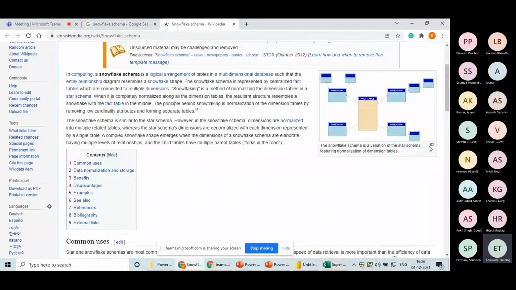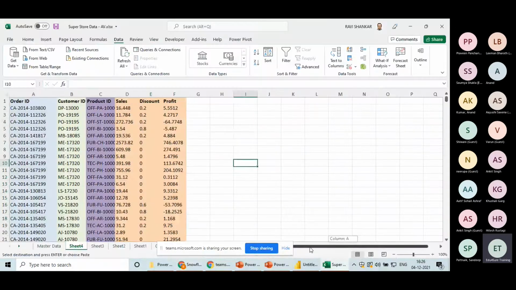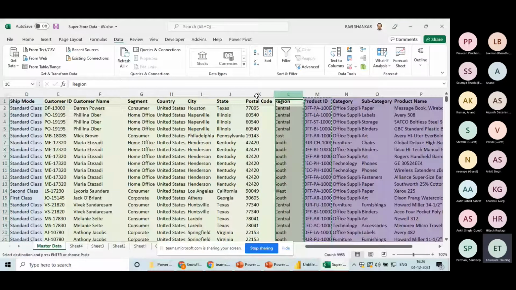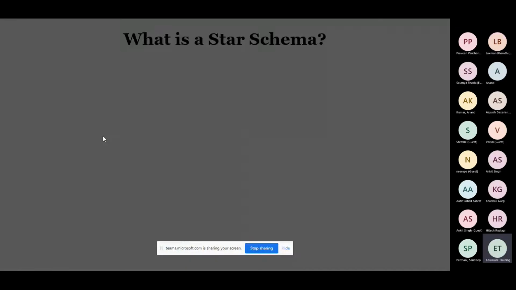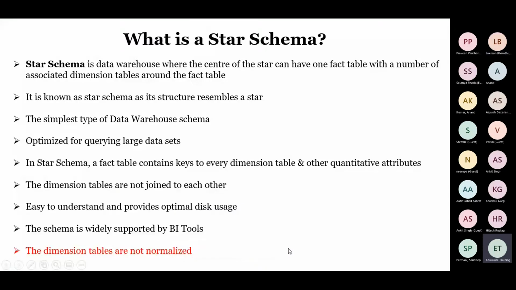But is it good for the Power BI engine? For example, in our case, this big customer table which we have taken, this dimension table can be bifurcated further on the basis of the location. But we are not doing it because we are not following snowflake schema. We will follow star schema, right? So when we are bifurcating the dimension table further, that is called data normalization. This is the reason it says that in a star schema, the dimension tables are not normalized. It means they are not bifurcated further, correct?